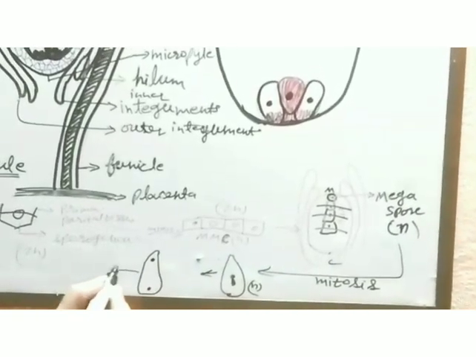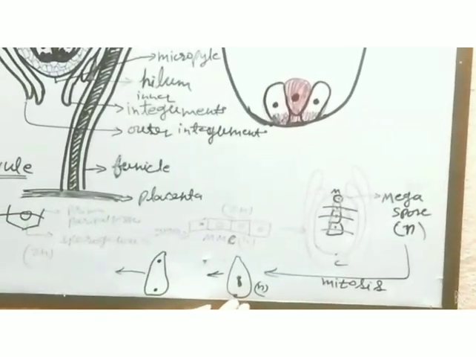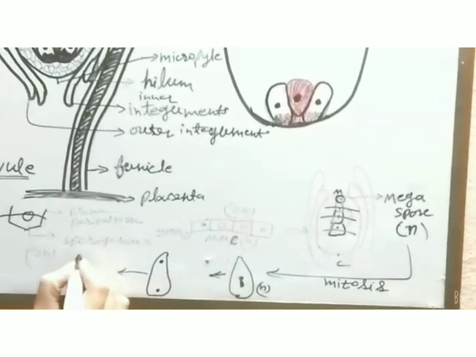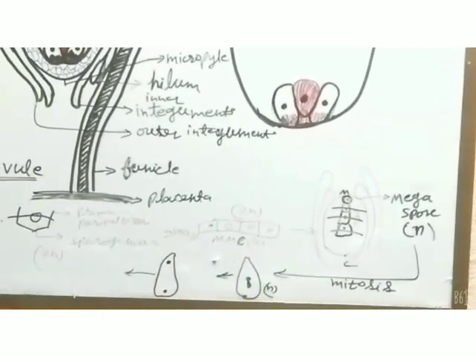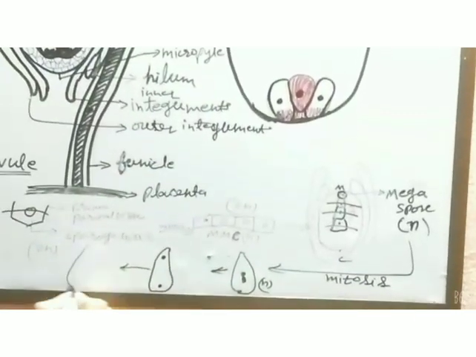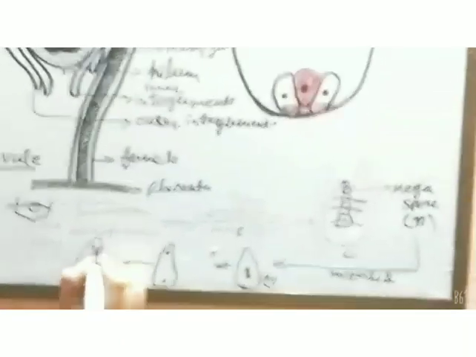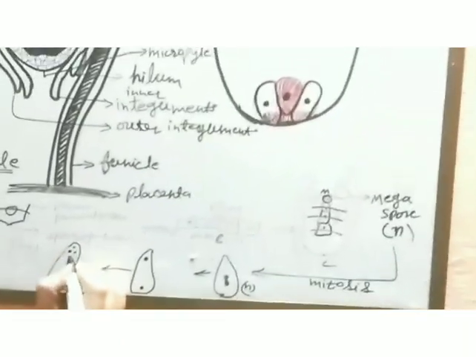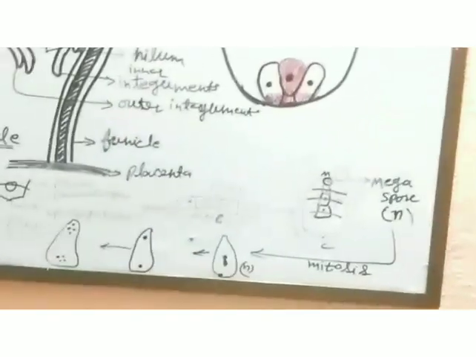Then afterward, the karyokinesis will continue till the 8 nucleated stage, but the cytokinesis will not take place. So 4 nuclei will be there at each pole.